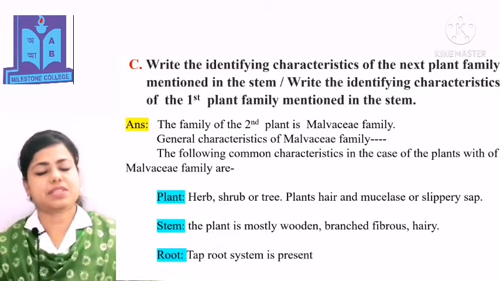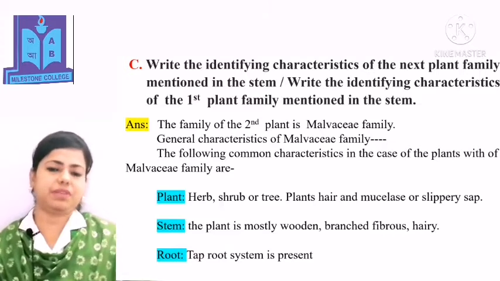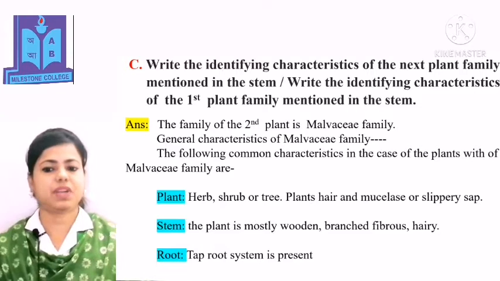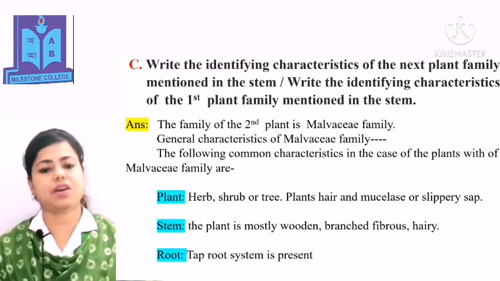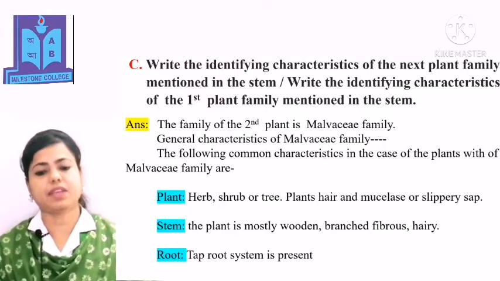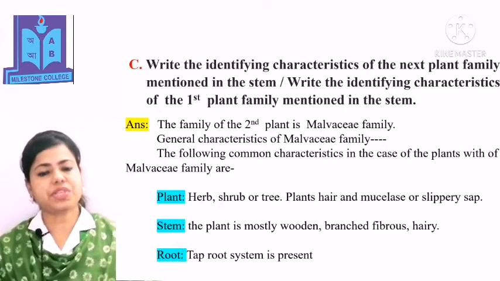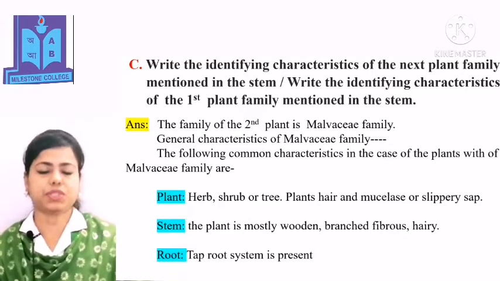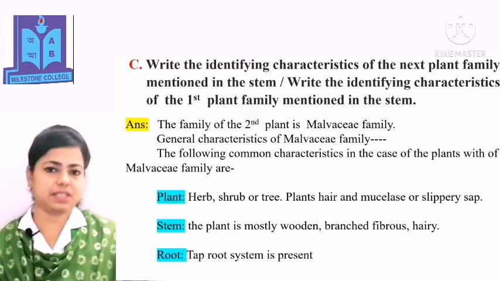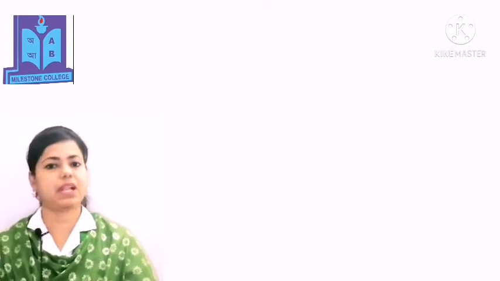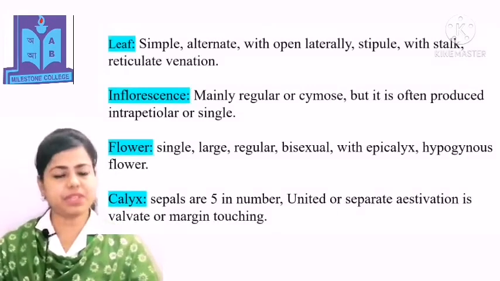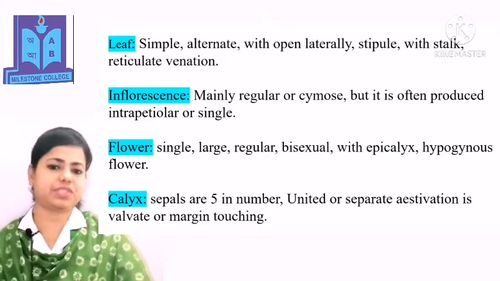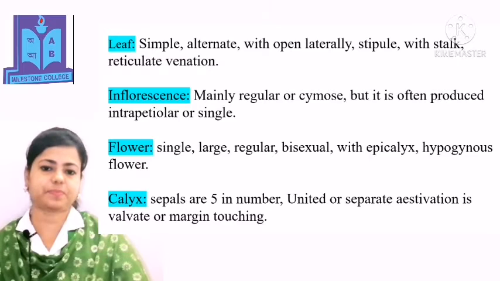The following common characteristics in the case of the plants of Malvaceae family are: the plant is herb, shrub or tree. Plants have mucilage or slippery sap. Stem: the plant is mostly woody, branched, fibrous and hairy. Root: taproot system is present in Malvaceae family. Leaf: simple, alternate, with open lateral stipule with stalk, reticulate venation.